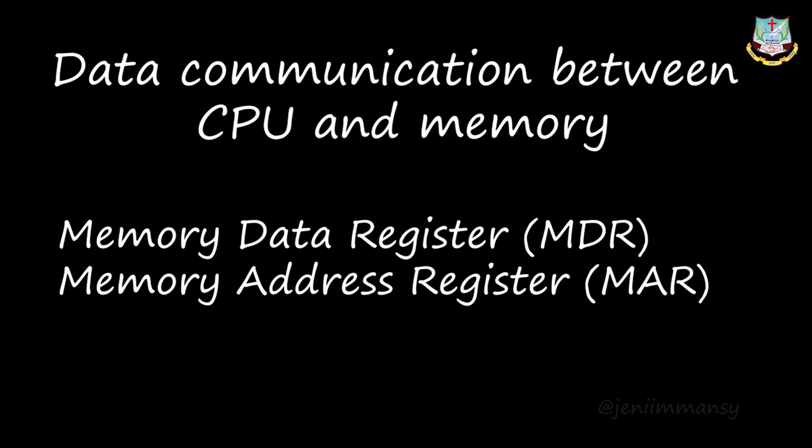right? And PC is program counter. This is an important two mark. Program counter means this is a special register in CPU which always keeps the address of the next instruction to be processed. Okay, PC means it is a special register in the CPU which will always keep the address of the next instruction to be processed or executed. So this is called program counter.